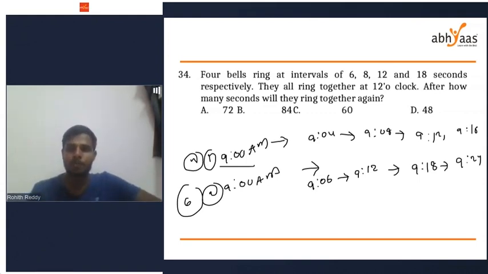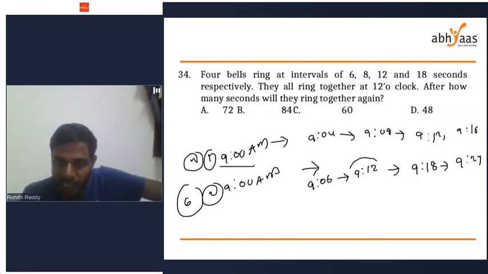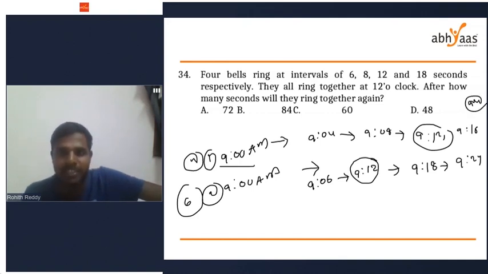So when do these two bells ring again simultaneously? See, they are ringing again at 9:12. They will also ring at 9:24, but I'm concerned about the first time. When do they ring again? They are ringing after 12 minutes, again at the same time at 9:12.